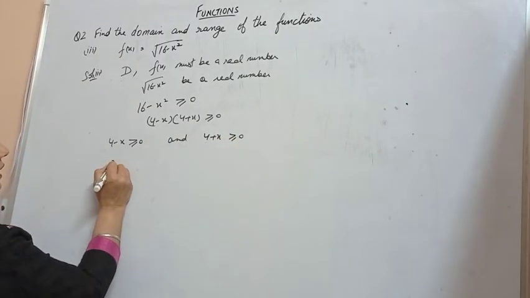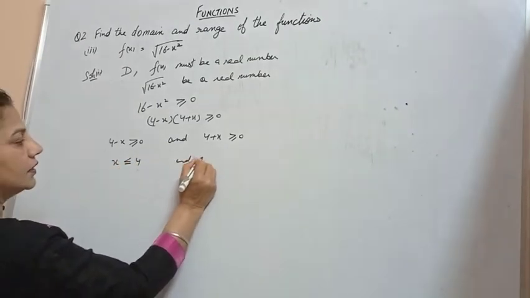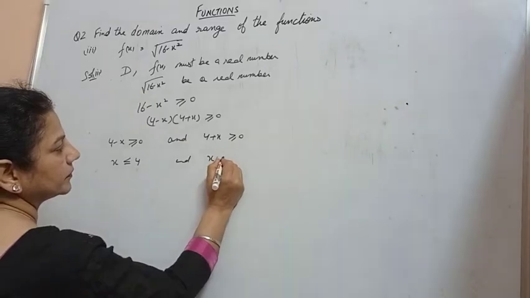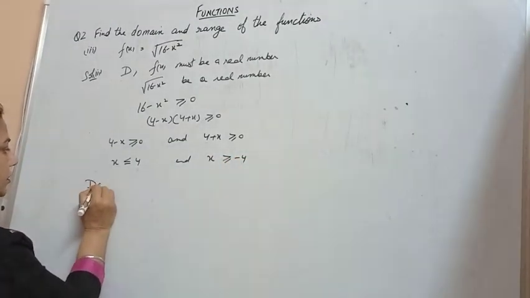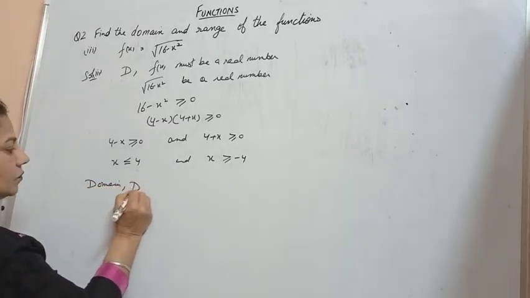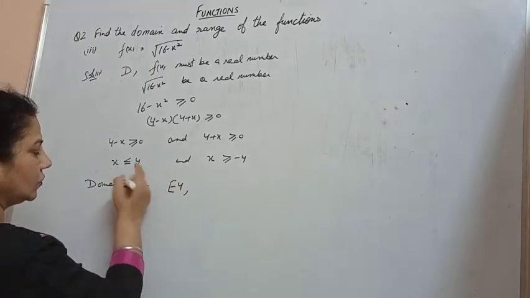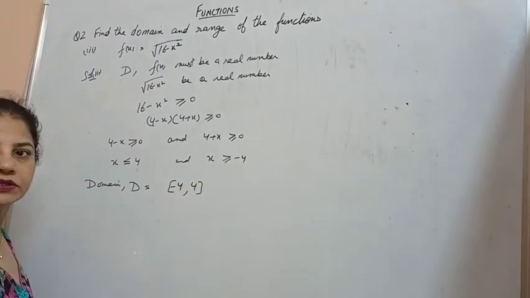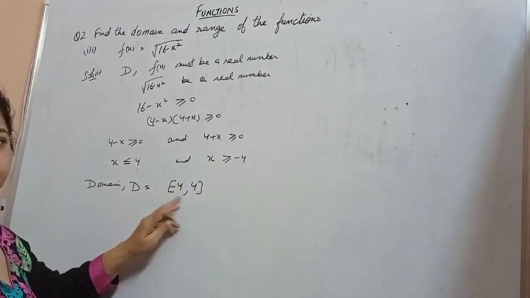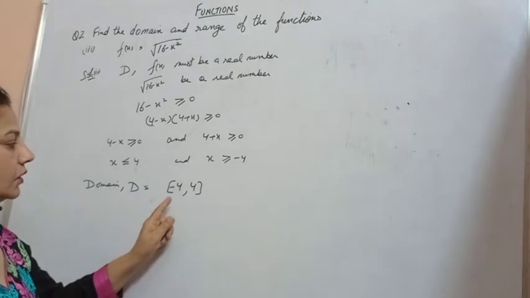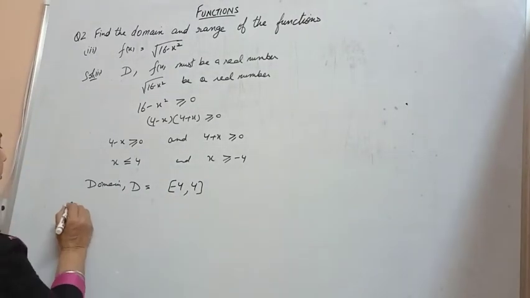So we have x less than or equal to 4 and x greater than or equal to minus 4. So the domain of this function is x from minus 4 to 4, greater than or equal to minus 4 and less than or equal to 4. Both minus 4 and 4 are included. Therefore, we take the closed interval minus 4 to 4. And for the range,